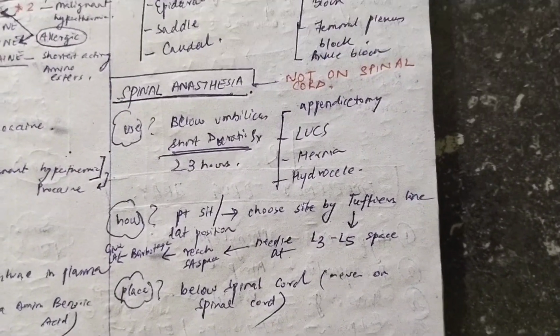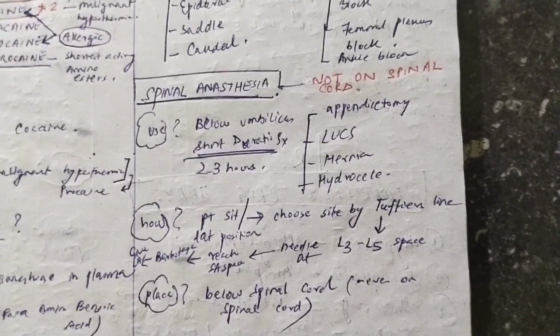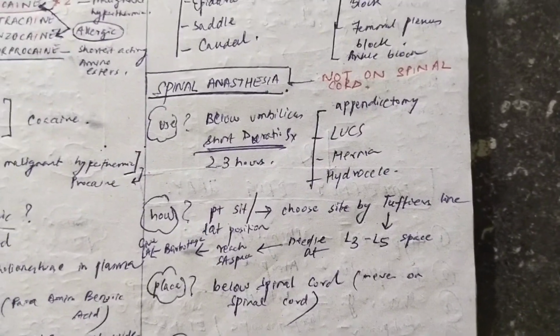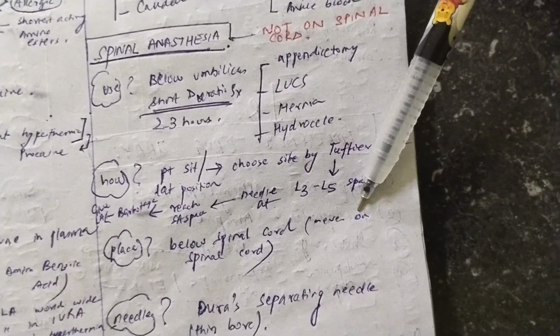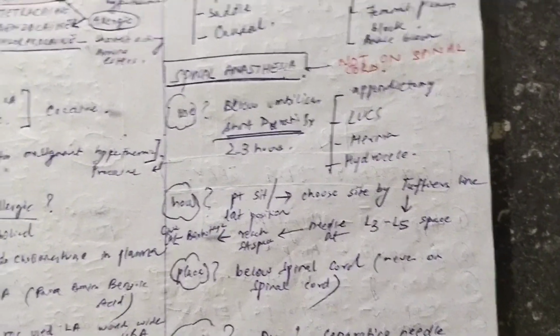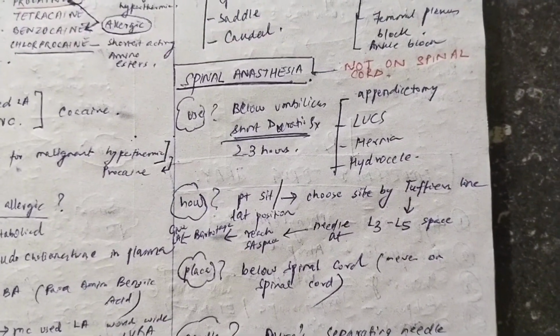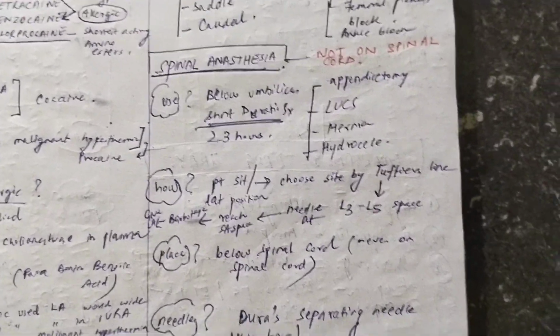Spinal anesthesia. First of all, spinal anesthesia is a misnomer because you might think that this anesthesia is given on the spinal cord. No, it is not given on the spinal cord. So where is it given? It is given in a place that is below the spinal cord. It is given on the nerves of the spinal cord. Okay. Now, for any anesthesia, you have to know what is the use of this anesthesia, how is it given, what are the side effects and the complications after giving this spinal anesthesia, etc.